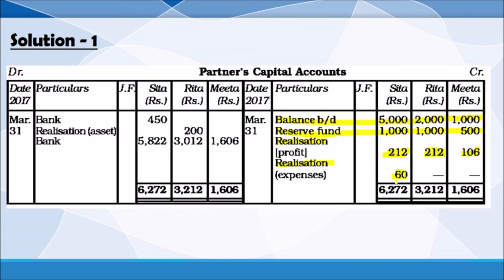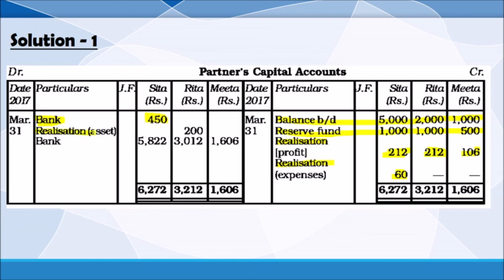So entry, remember, realization account to Sida's capital is that entry. But when we record in the capital account, it will be by realization 60. And in the debit side, Sida pays 450. Sida pays 450 when she gives the realization expense 60, compensating on behalf of the firm. She pays 450. That is here.